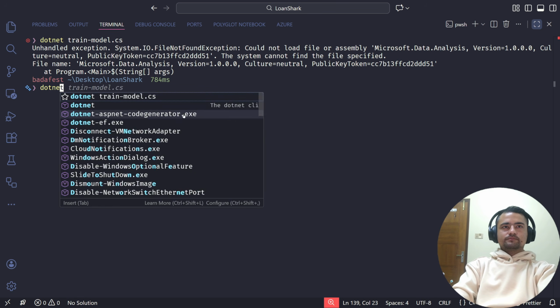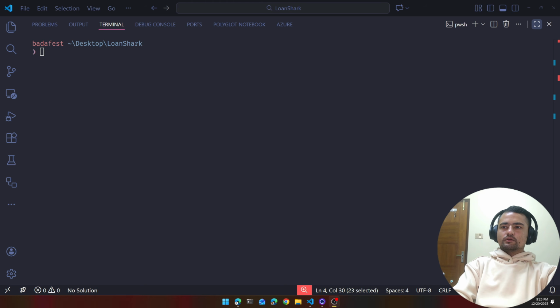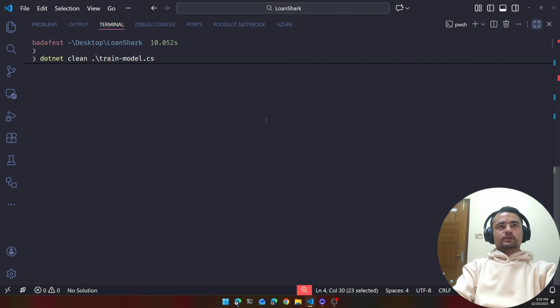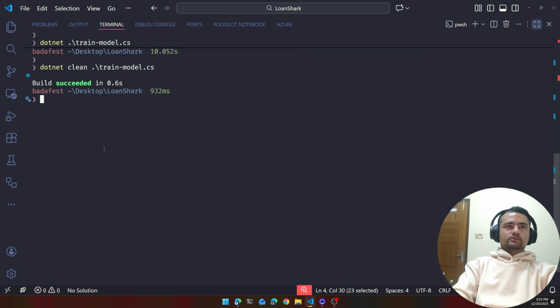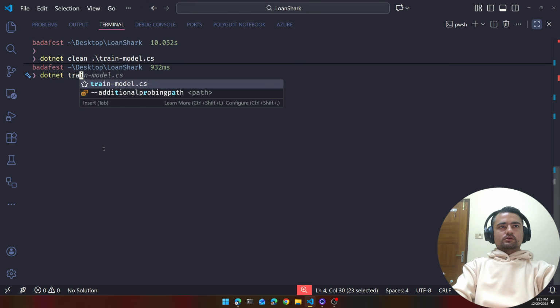This is weird. This also does not work. So the reason it failed was not very clear to me, but I think after I clean the file and then run it, it should work.